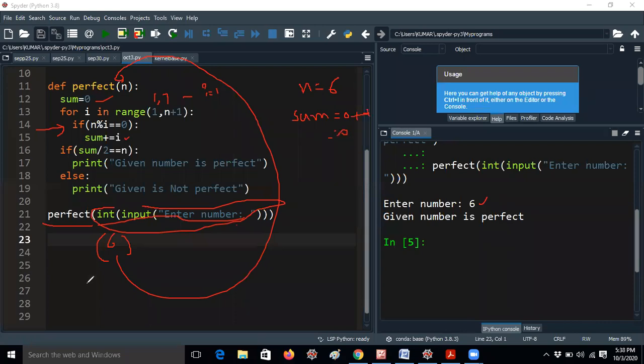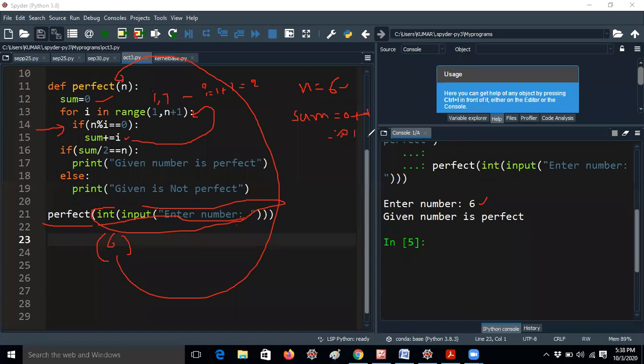Next, the loop will iterate to the next iteration. Now i value becomes 2, because i ranges from 1 to 7. That means iteration 1 is completed. Now it will iterate to 2 and check: n is 6, 6 modulus 2 equal to 0. 3 twos are 6, that means the remainder is 0. The condition is true, so sum equal to sum plus i. Sum has the value 1 here. So 1 plus i value 2, 1 plus 2, sum equal to 3.